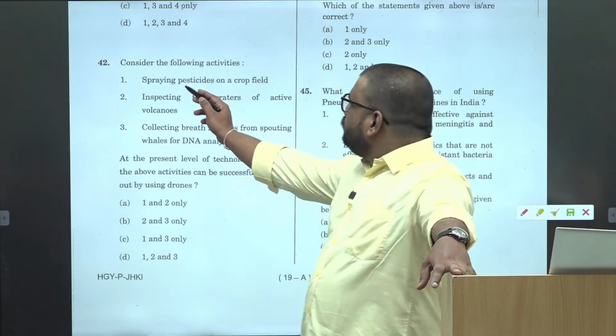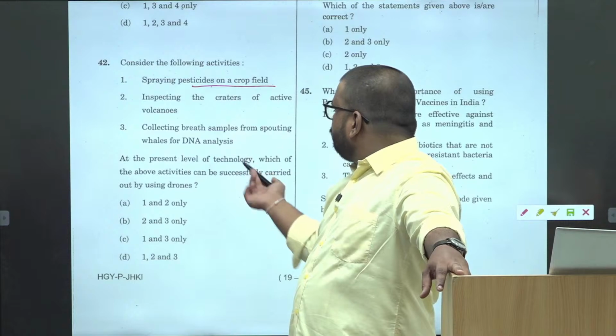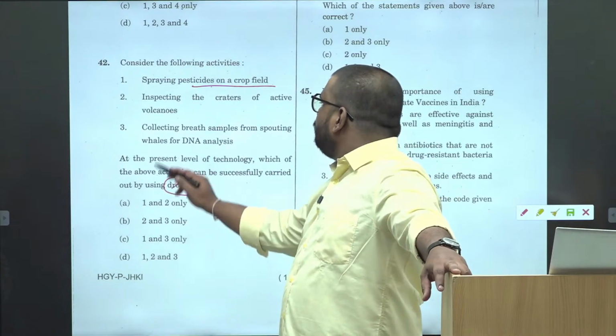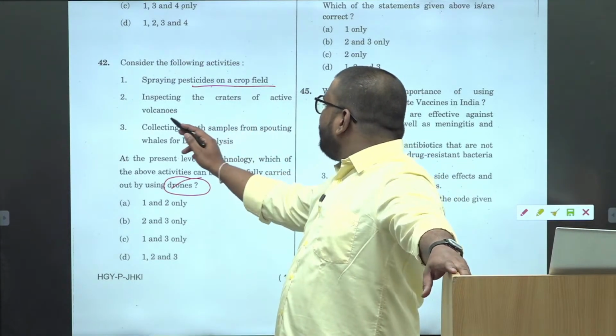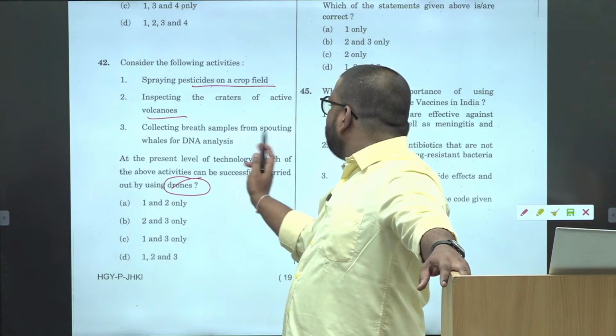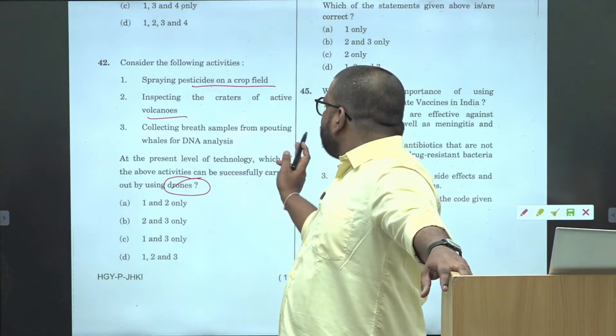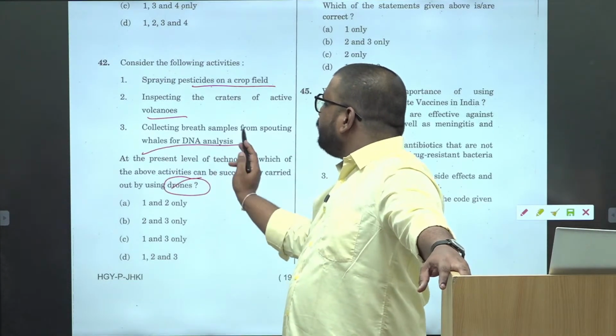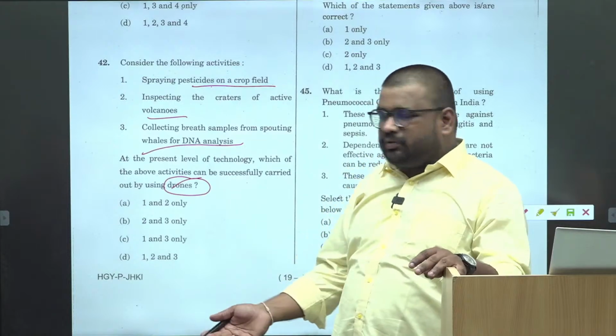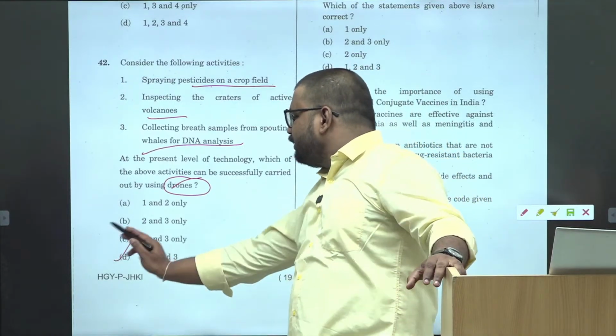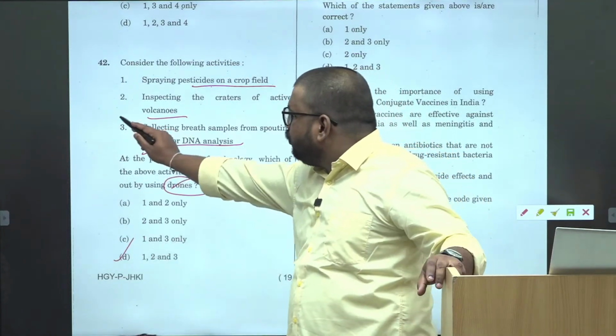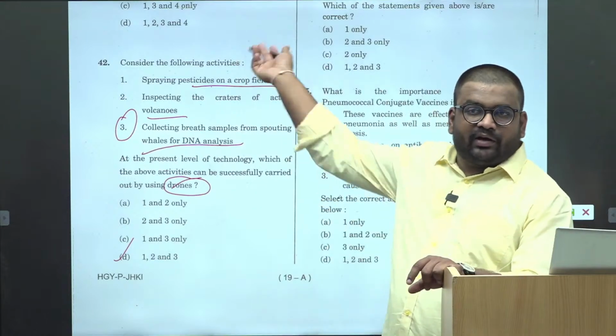Here also, spraying pesticide on the crop field, so drone तो obviously use होगी. Inspecting the volcanoes, ठीक है. Collecting samples from the spouting whales for DNA analysis, that can also be used. Unnecessarily eliminate नहीं करेंगे. Even if you have the doubt, we will give the benefit of doubt like we did in the previous one.